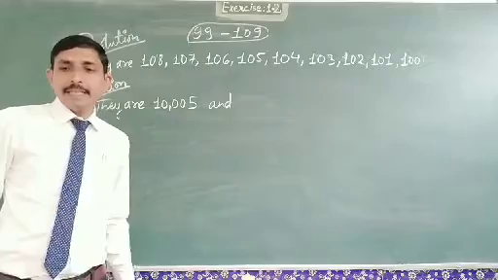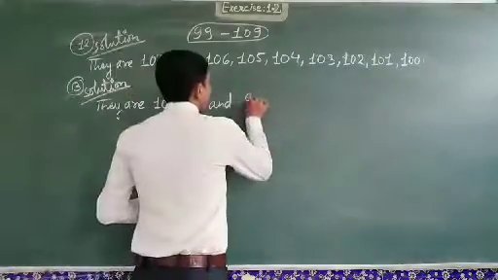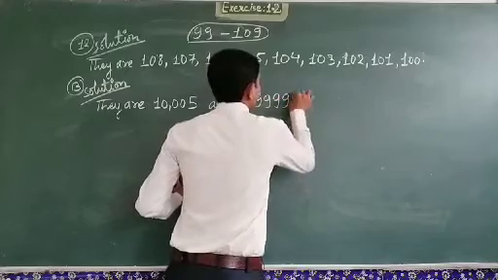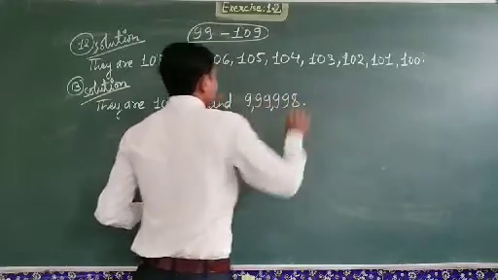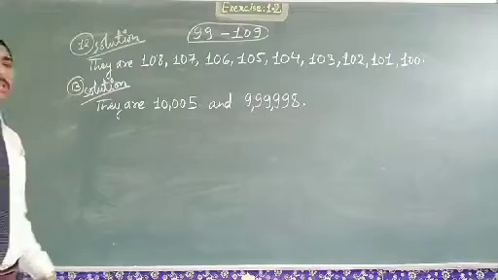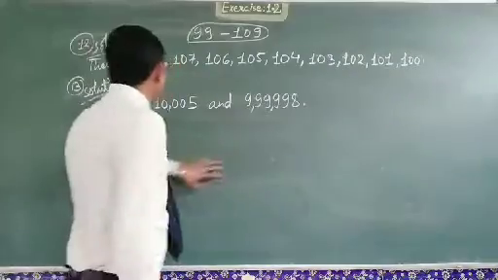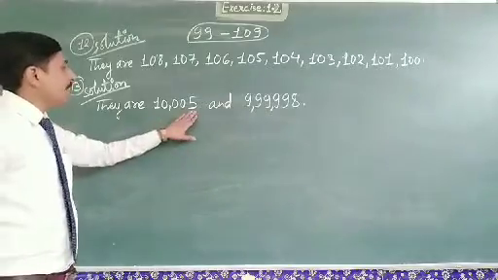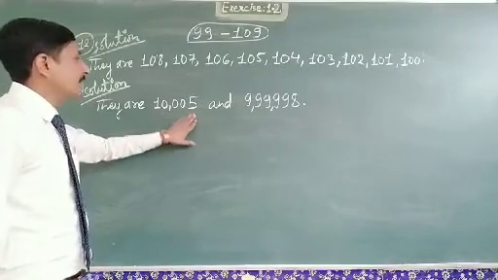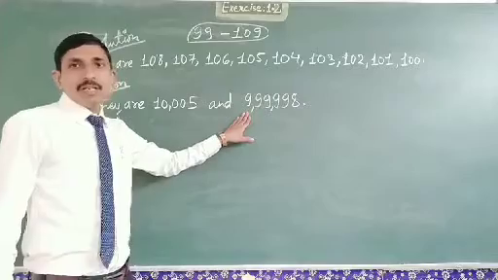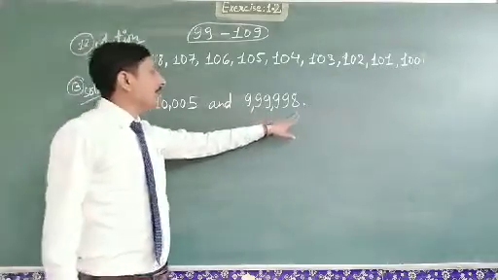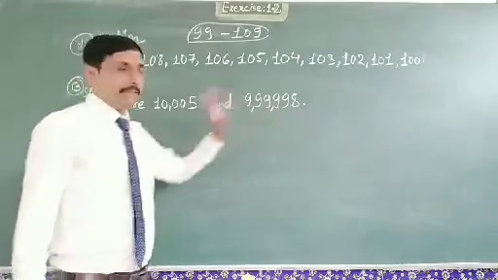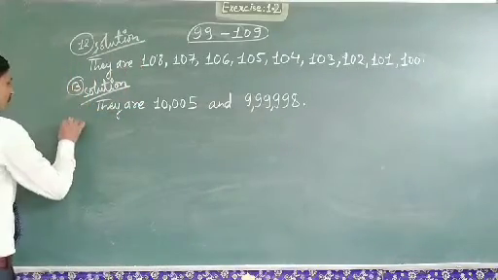And the greatest 6-digit number ending in 8 is 999998. So this is our greatest 6-digit number ending in 8. So the answer is, the smallest 5-digit number ending in 5 is 10,005, and the greatest 6-digit number ending in 8 is 9,99,998. So this is your answer. Now question number 14.